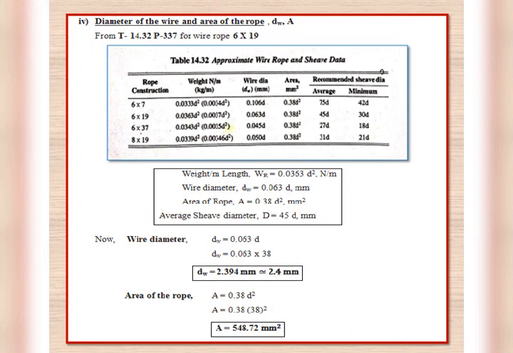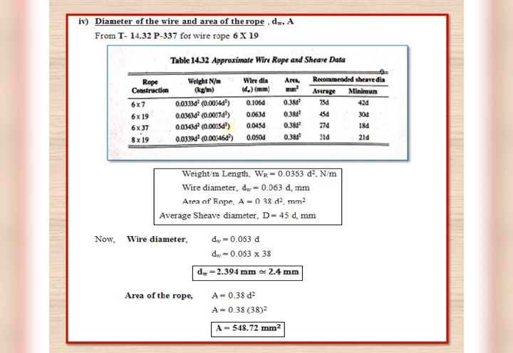Soon after evaluating wire rope diameter, now we must evaluate the diameter of the wire and area of the rope, that is d suffix w and A. Now by referring to table 14.32, page number 337, for wire rope 6 into 19, various relations can be considered from this table,